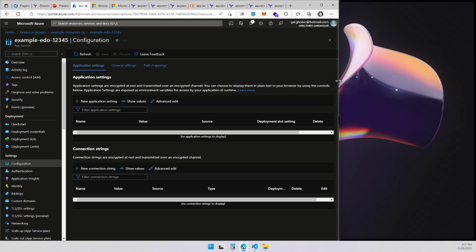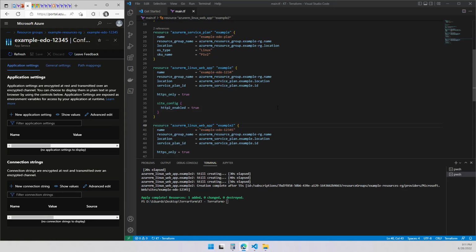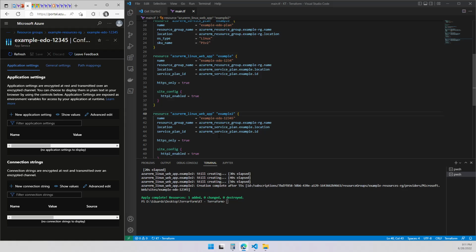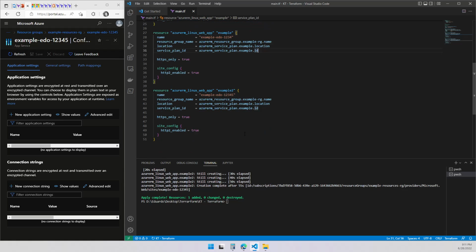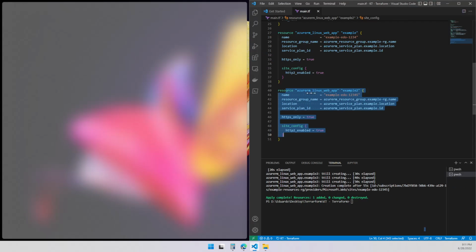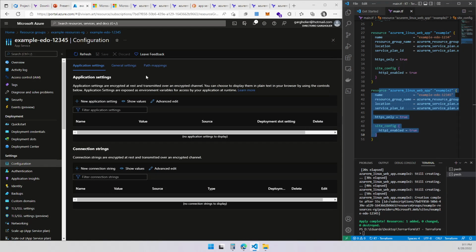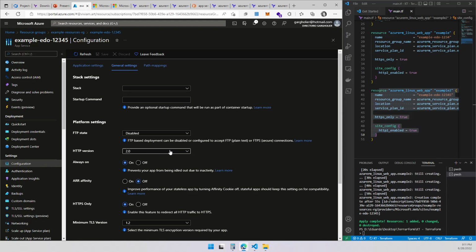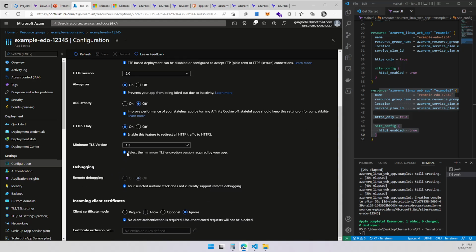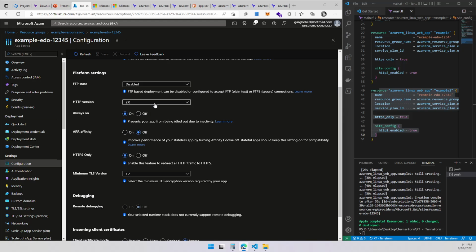It's a different way when you're creating this one, because if you create 20 websites, you don't want to create the entire thing and change the service plan or create stuff. There's a way you can just iterate this over a list and create multiple different websites with the same configuration. I just did that for practical purposes, but you can see over here HTTP version, everything is running as I set it up, HTTP only and HTTP 2.0. So we're good to go for this one.